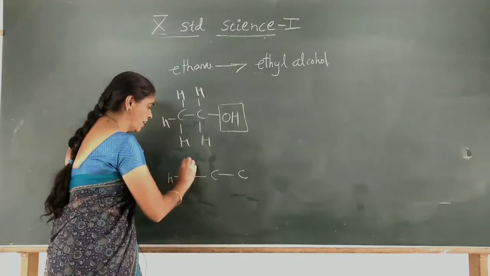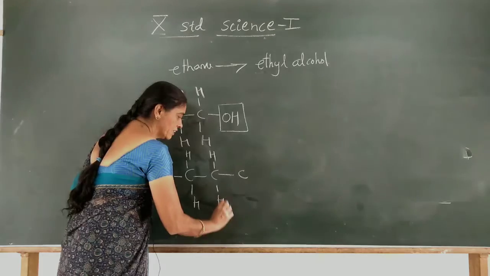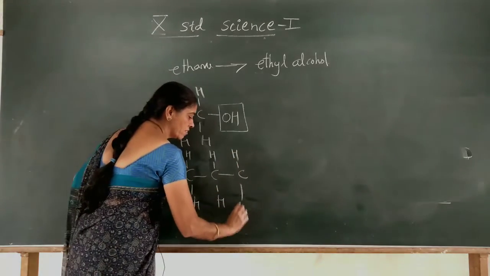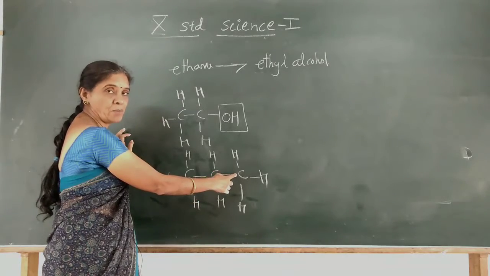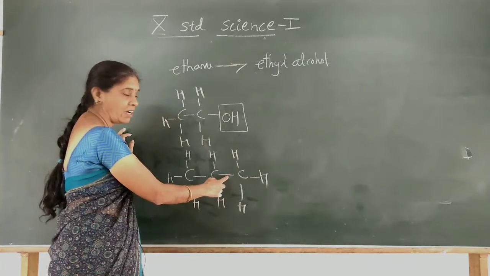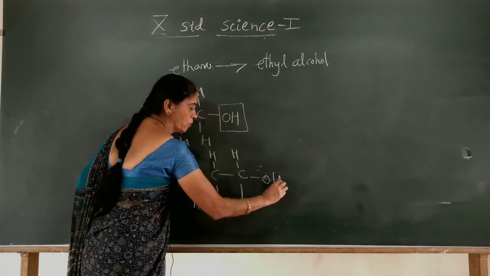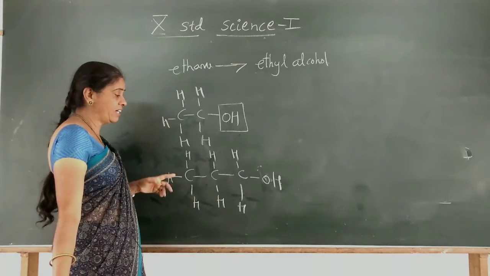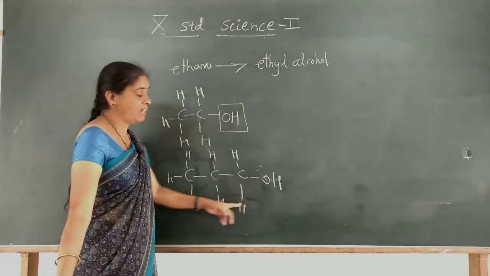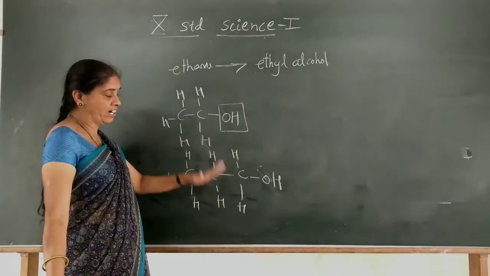Now here is one more example I have drawn. Here the carbon chain has 3 carbon atoms, right? We have propane, and one hydrogen is replaced by this functional group, namely the OH group, alcohol group, and it is propyl alcohol. It is another alcohol.